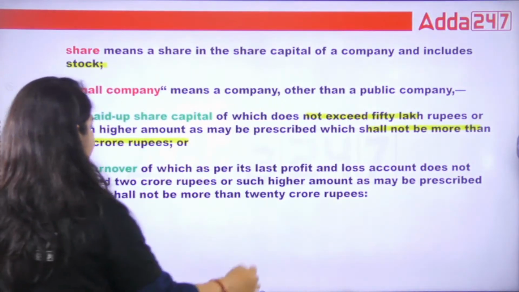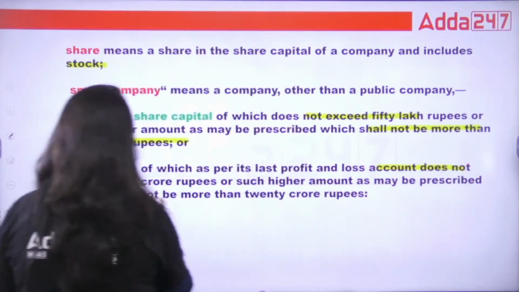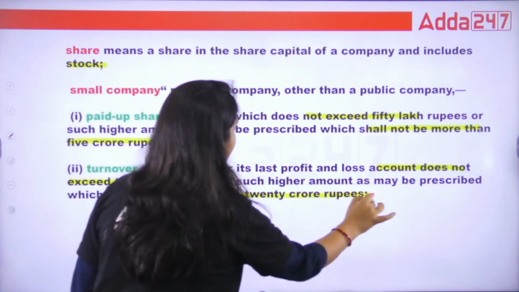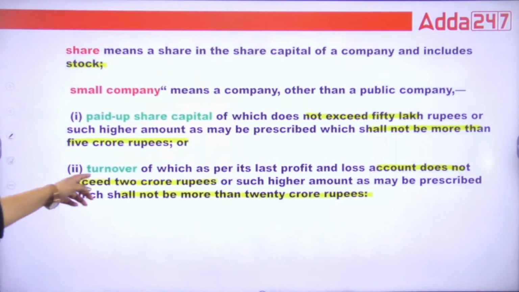Small company is one whose paid up capital does not exceed 50 lakh, and shall not be more than 5 crore rupees. Turnover does not exceed 2 crore rupees and not more than 20 crore rupees. This is your turnover.